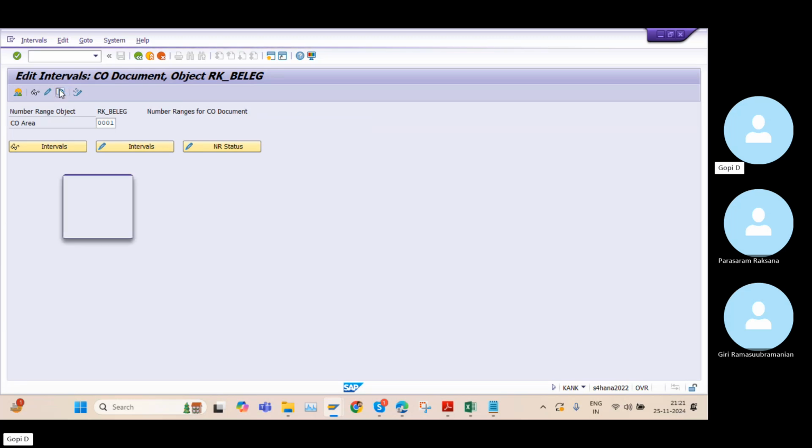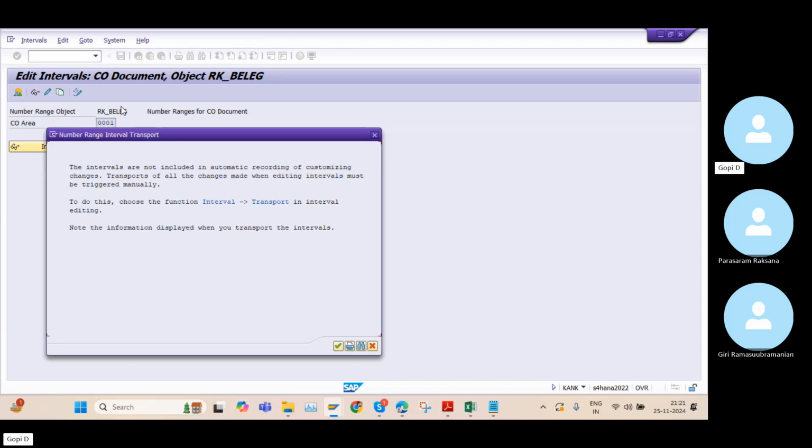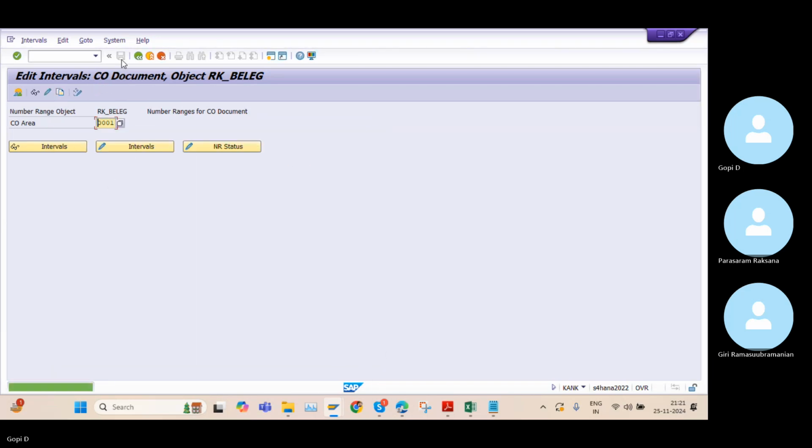So before K100, here I need to take the standard one, this 0001, and click on copy into my controlling area K100. So click on copy, click on continue. Yeah, so the entries are copied.